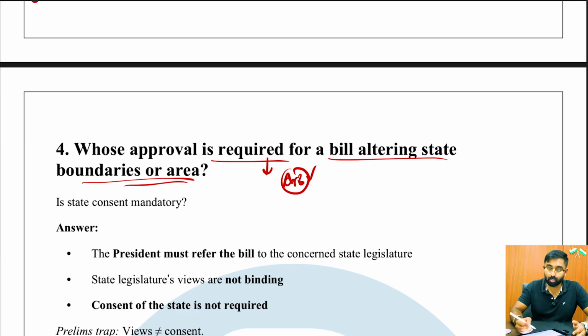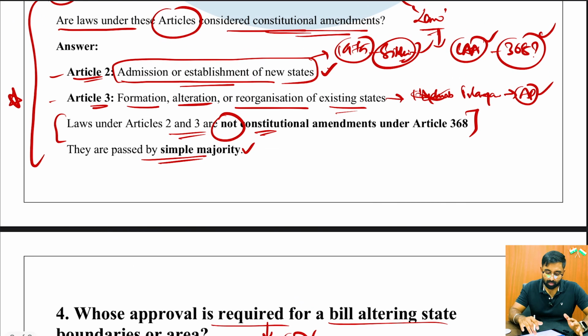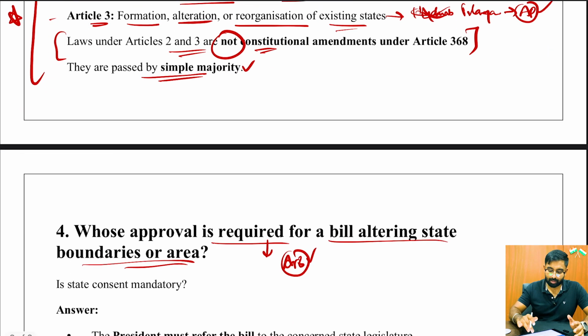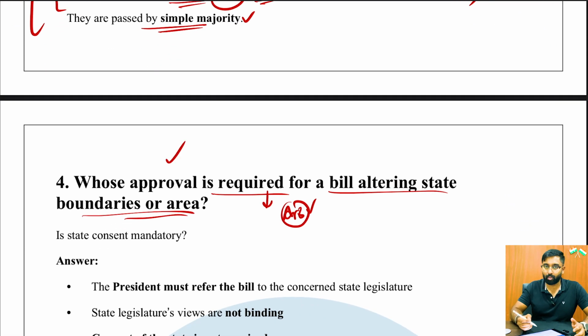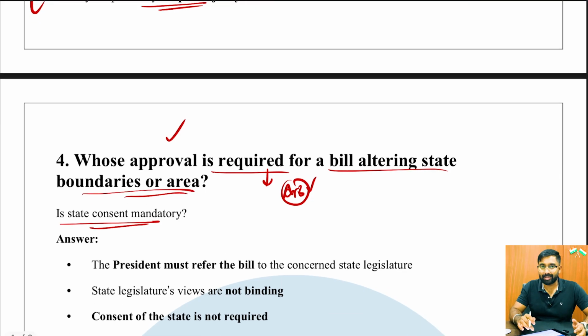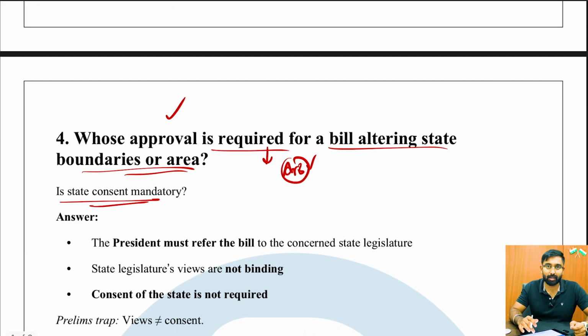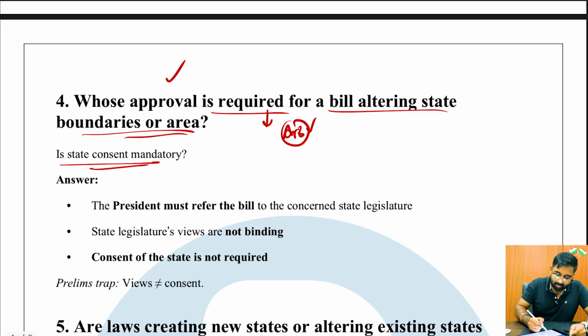In Article 2 we spoke about the inclusion or the formation of any new states, but Article 3 talks about the alteration or formation or even reorganization, even changing the name of a particular present state which is already there in India. So now whose approval is required? And now another follow-up question, it says, is state consent mandatory, right? The answer is yes, the state consent is required, but it is not mandatory for that matter. We will see what it is.